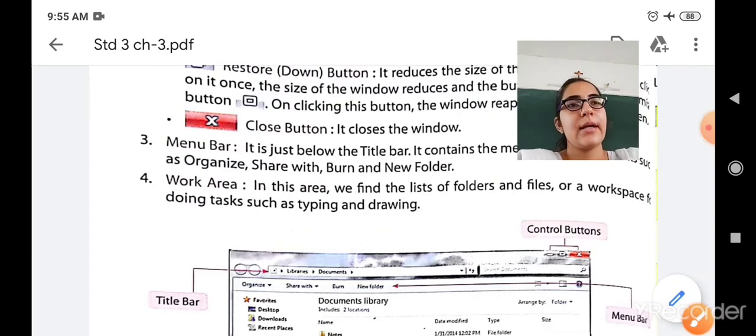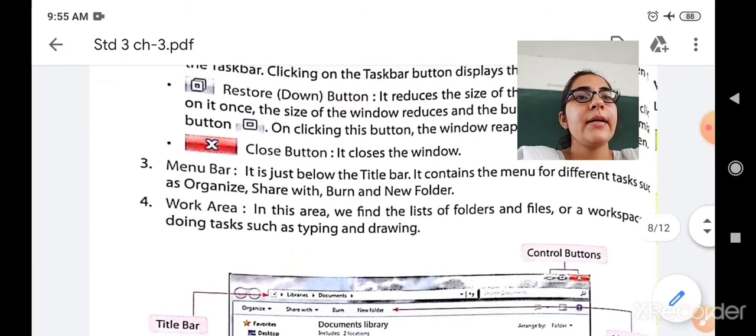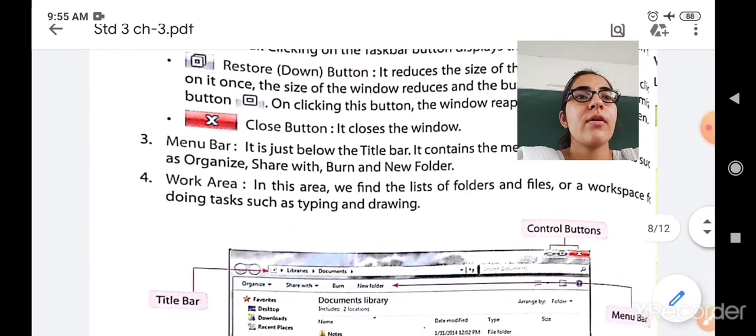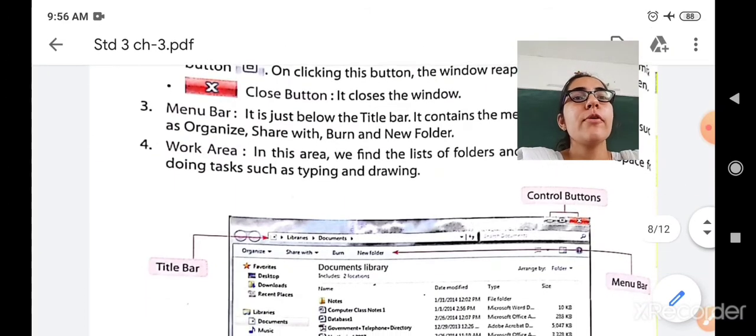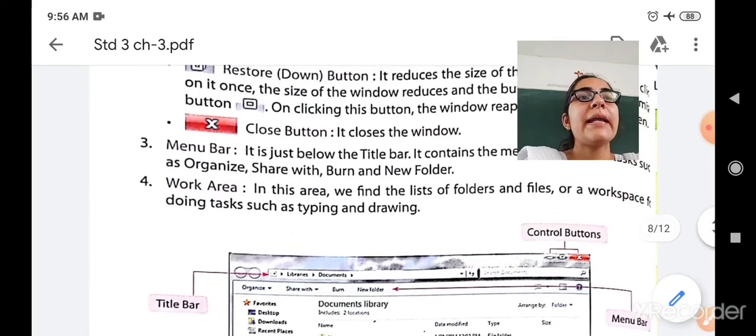Next is the work area. In this area we find the list of folders and files, or a workspace during tasks such as typing and drawing. If you want a list of folders and files and want to perform anything on them, like typing anything in MS Excel or MS Word, or drawing anything in MS PowerPoint, Photoshop or MS Paint, then you can do it in the work area.